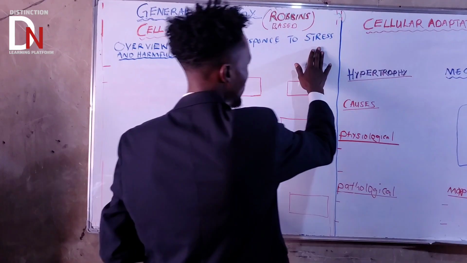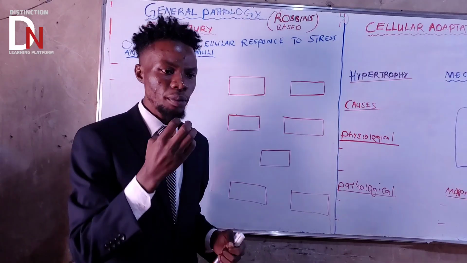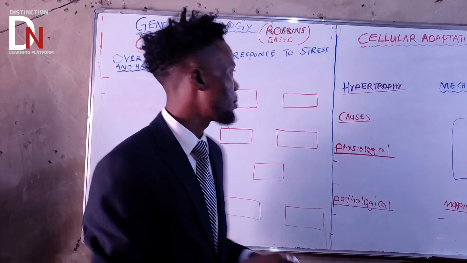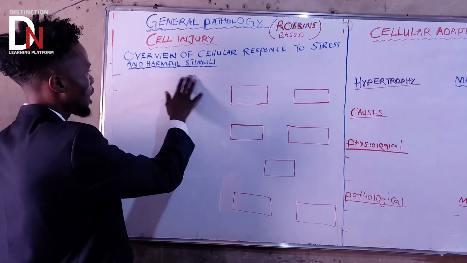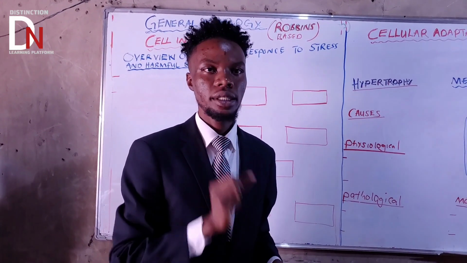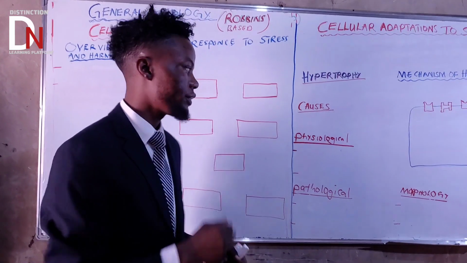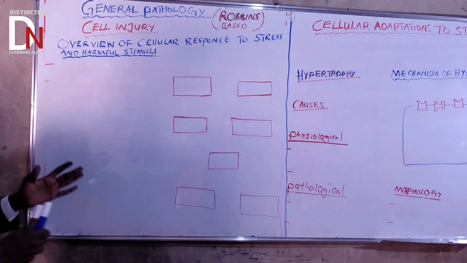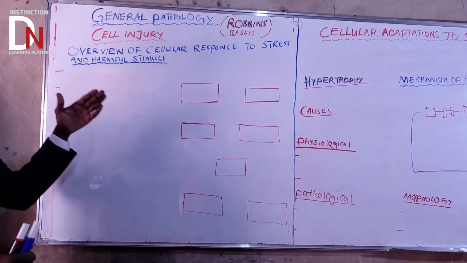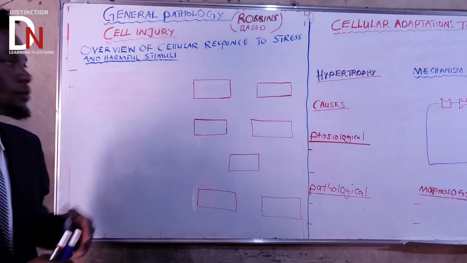Stress stimuli are normal stimuli that will not make a cell get injured. But harmful stimuli make a cell get injured. So harmful stimuli basically lead to cell injury. Okay? So now the overview will talk about everything about the cellular response to stress and harmful stimuli.